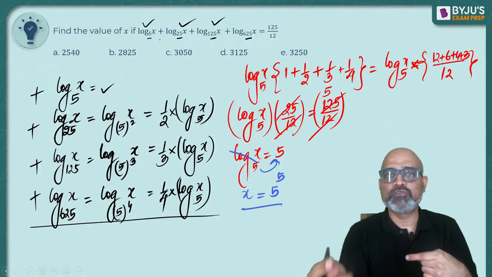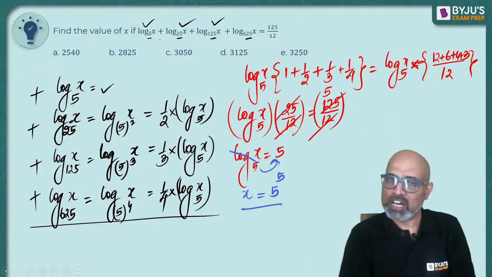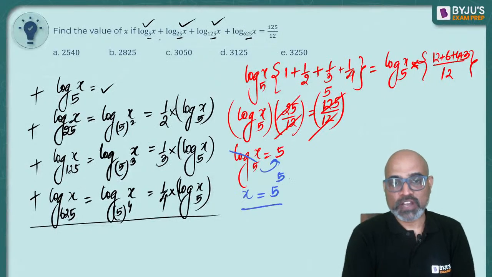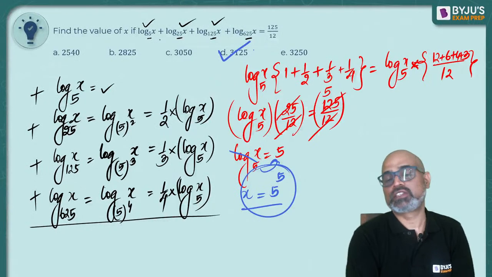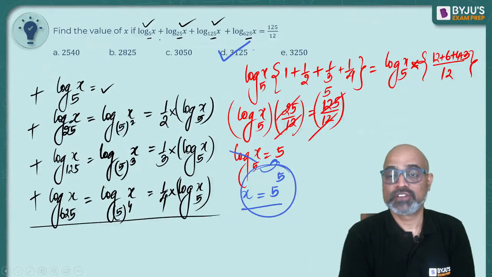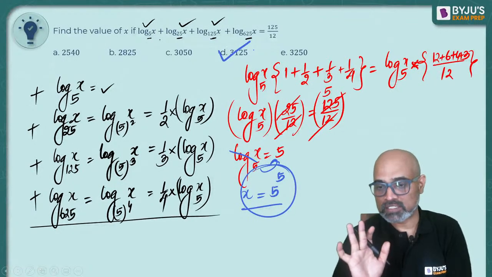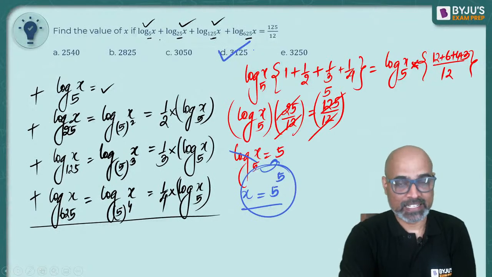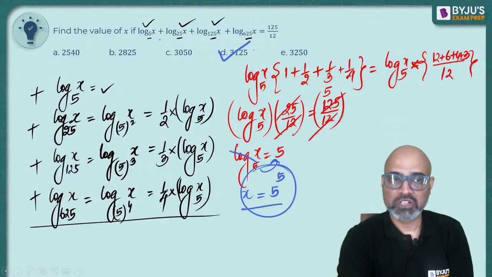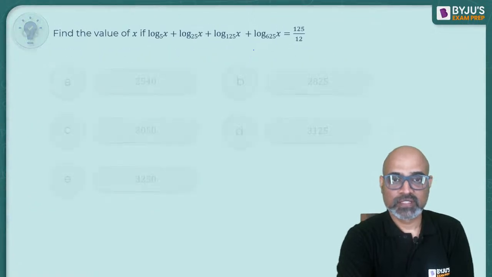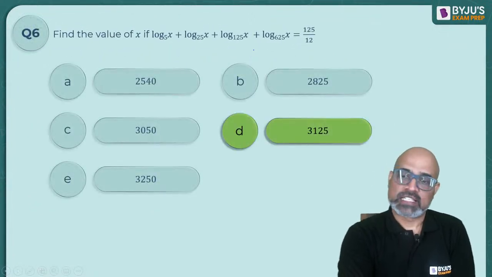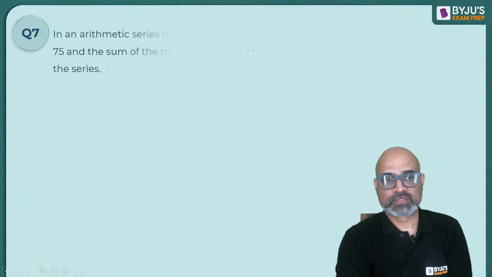Even if you have no idea which 5 is going to go where, it doesn't matter. 5 to the power 5 has to happen anyway. Now 5 to the power 5 is nothing but 3125. So this is what the answer is. So everyone who has answered so far has given D, delta as the answer. Good. So delta is the answer. Okay.